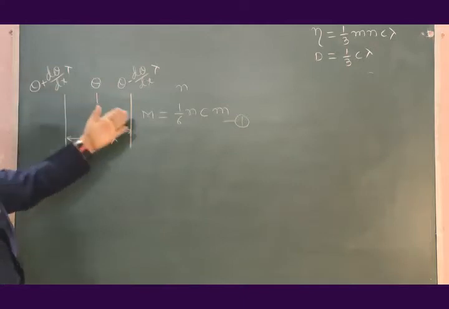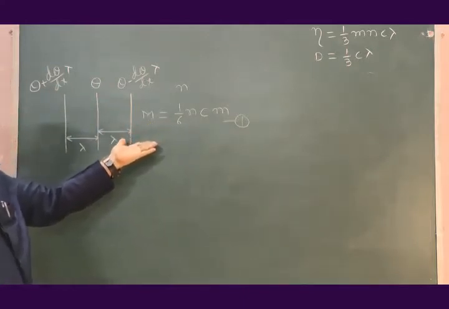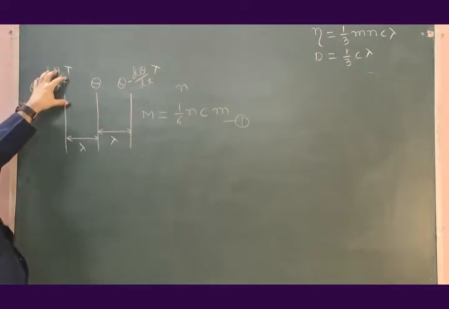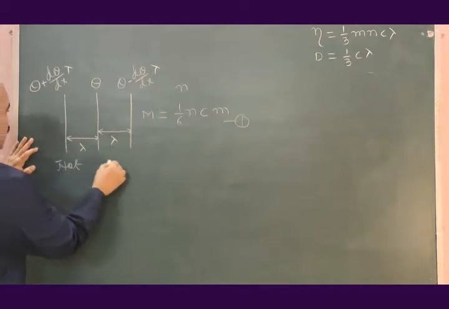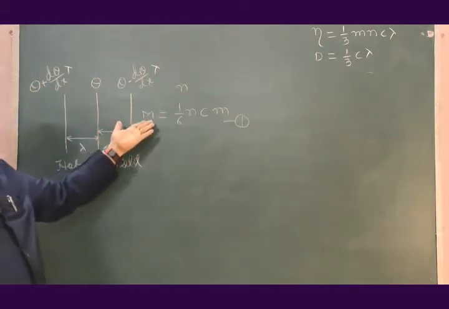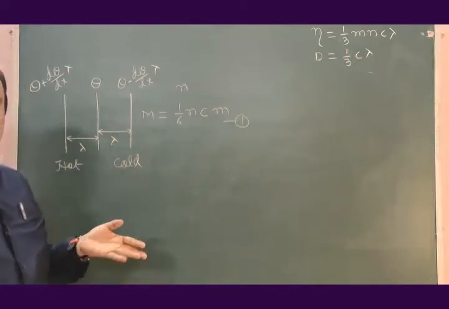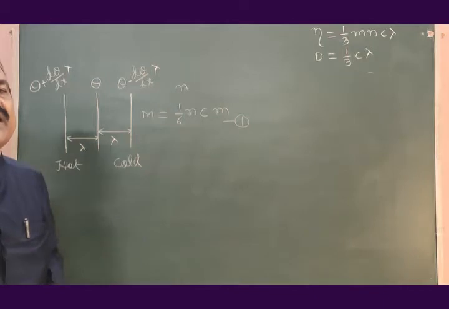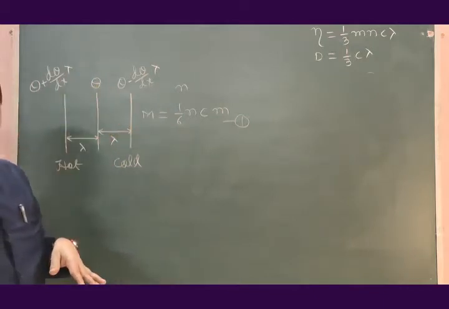If this much mass of the gas molecules is moving from hot region, let us call this as hot region, this as cold region, if this much mass is moving from hot region to cold region, what should be the heat energy carried by this mass from hot to cold region?